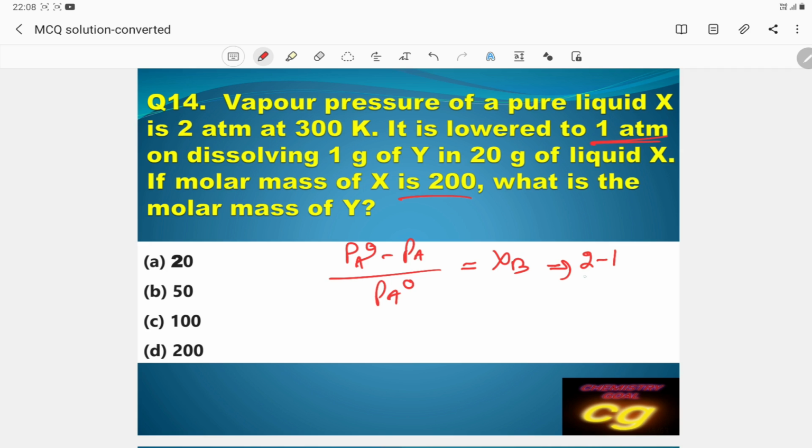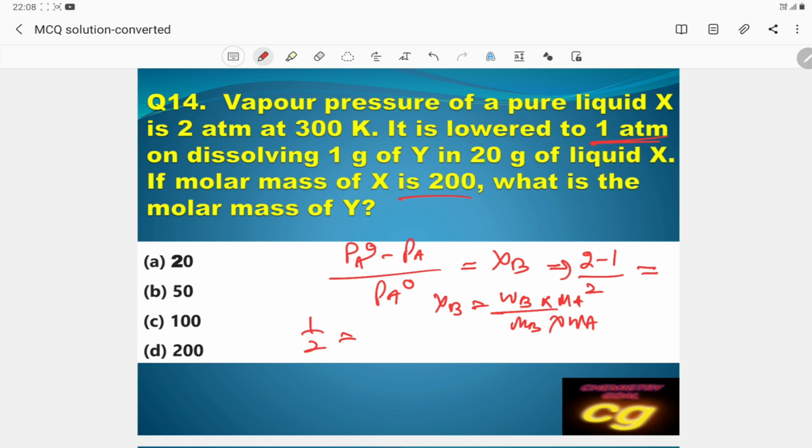X B can be written as WB by MB into MA by WA. This is the formula, so you apply it. 2 minus 1 by 2, that is half.